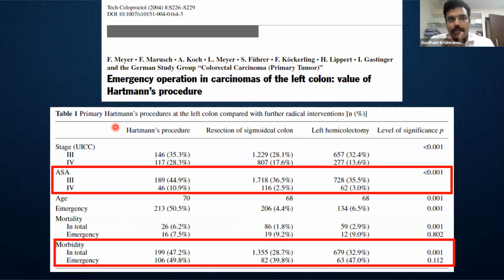We can find this is a 2004 study from Germany, where they had 20,000 colonic resections that were performed, but those that fitted into the obstructive left colonic group are around 1,500. So among the three groups, you can clearly find that Hartmann's procedure patients are likely to have a higher ASA. You can see that 10.9% of Hartmann's had ASA 4, whereas the other reconstructed had less than 3%. Similarly, in an emergency setting Hartmann's is likely to be performed more.